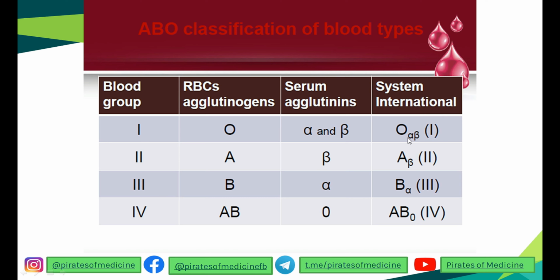Similarly, the second blood group has antigen A on their RBC membrane, and therefore in response they will have beta antibody, so that a person with blood group A has antibody B, so that any other individual with blood group B cannot donate blood to this patient. So a person with blood group A will have antibody B, and this is the System International classification.